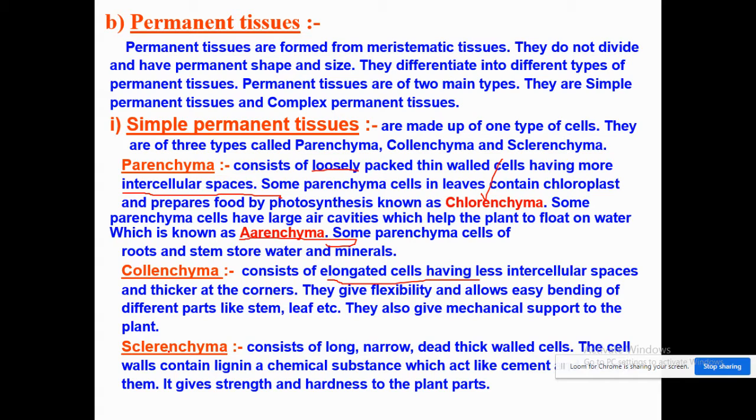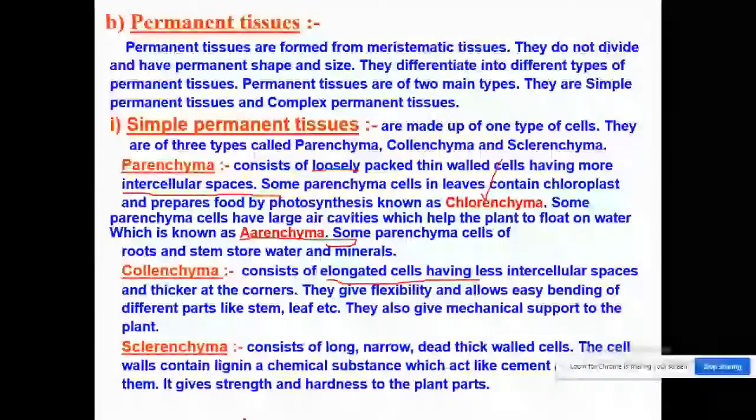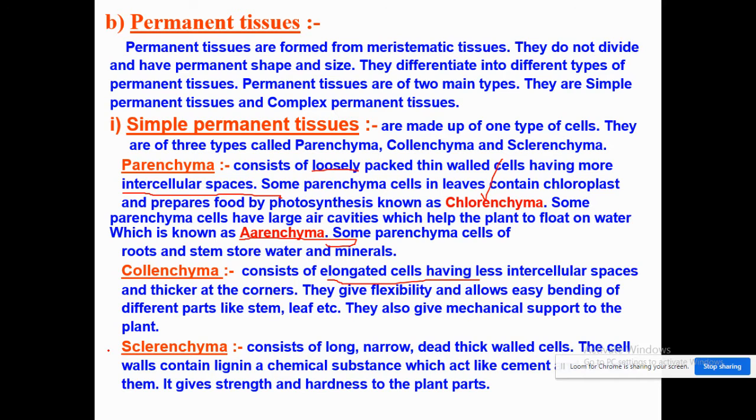Third one is the sclerenchyma. It consists of long, narrow, thick-walled cells. It has a cement-like substance between them, which provides strength and hardness to the plants. You might have seen a coconut. The hard outer covering, the husk of the coconut, is made up of sclerenchyma.